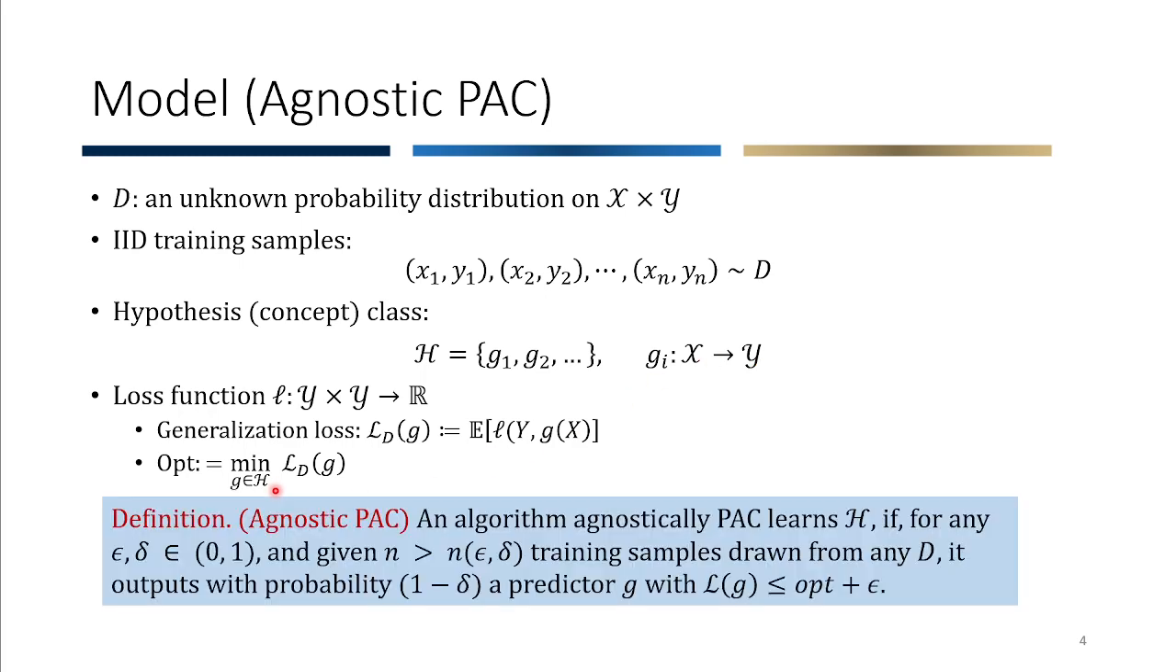Based on this definition, we can say that an algorithm agnostically PAC learns a hypothesis class H if with high probability it finds a predictor g whose loss is close to the optimal plus some epsilon. And we want this to work regardless of what D is.